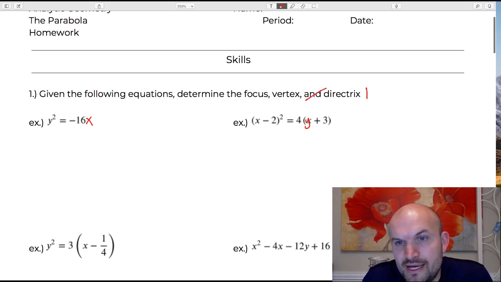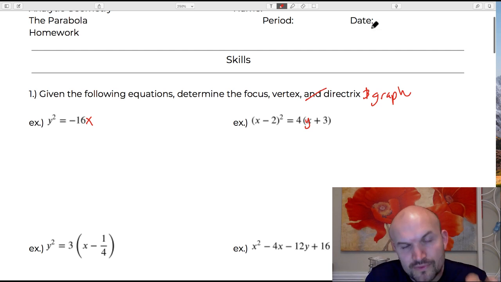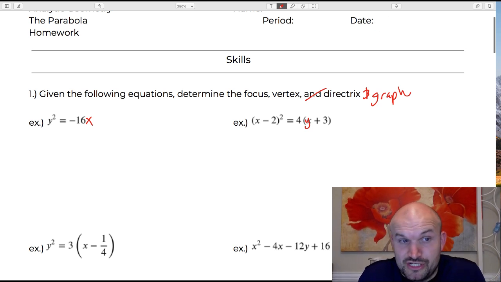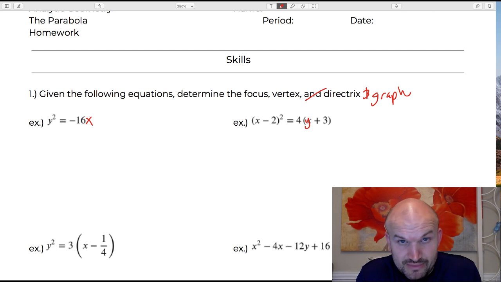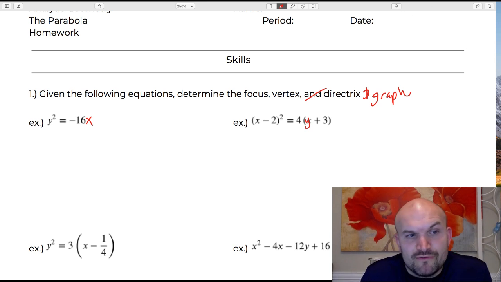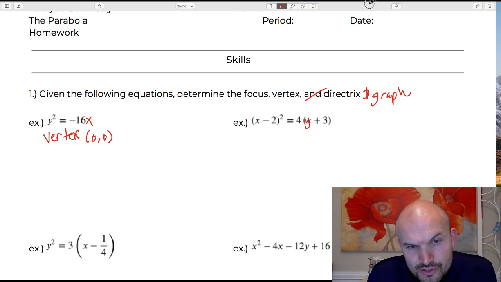directrix, focus, and graph. Okay, so the first thing we want to do is identify the vertex. And the vertex is going to be your (h, k). Obviously, if we are shifting the graph at all, that's going to shift where the vertex is. But if there's no shifting, meaning no h and k, then we're going to have a vertex at (0, 0). So in this case, we can see that our vertex is at (0, 0). So I'm just going to go ahead and graph this.